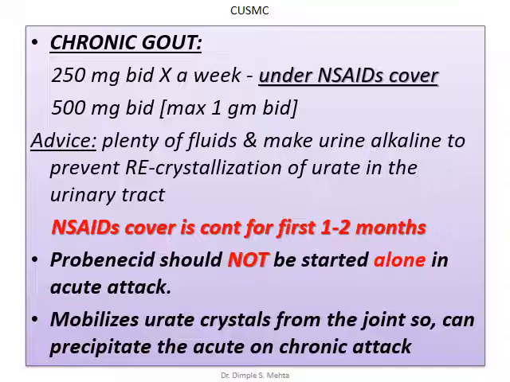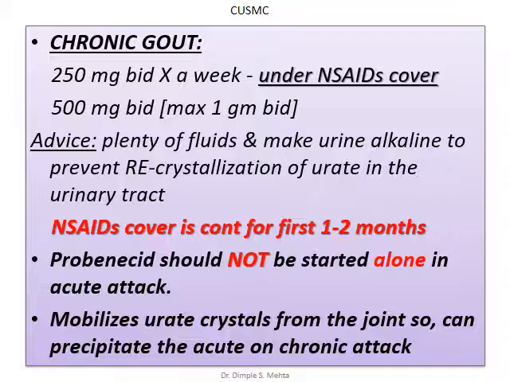Gradually increase the dose of probenecid, 500 milligram twice a day. Maximum it can be given 1 gram twice a day. Advise plenty of fluids. Make urine alkaline to prevent recrystallization of urate crystals in the urinary tract. NSAID cover is continued for 1 to 2 months. Probenecid should not be started alone in acute attack or even in chronic attack because it mobilizes urate crystals from the joint, so it can precipitate an acute on chronic attack.